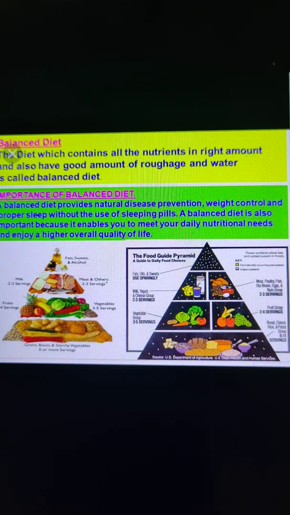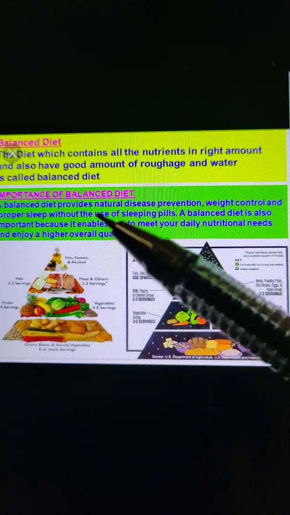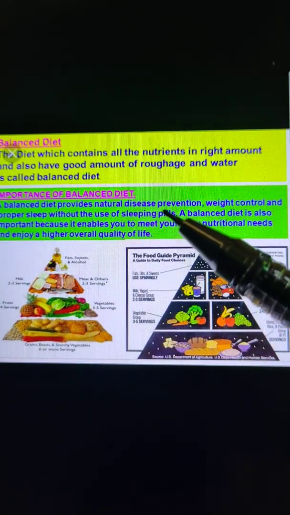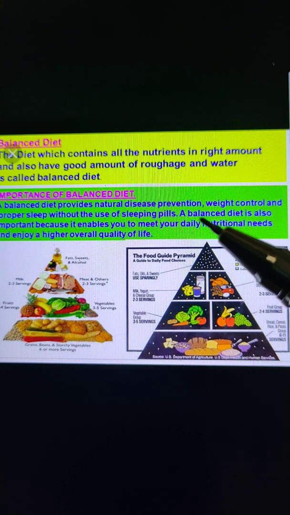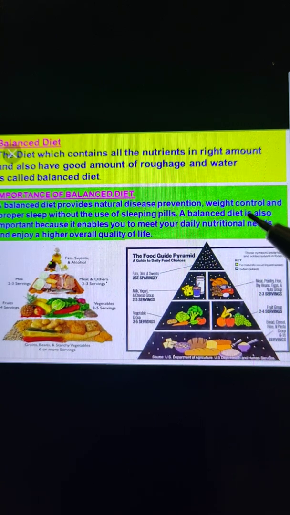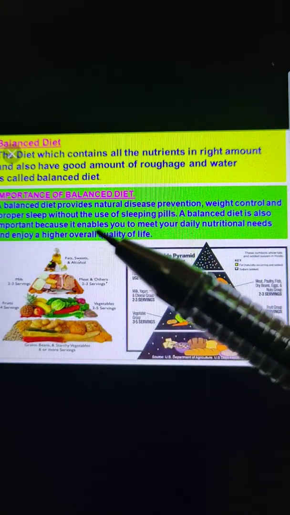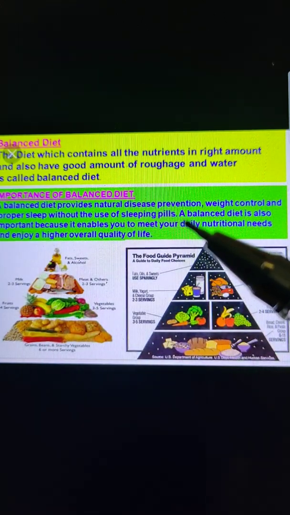It is very important. So what is the importance of a balanced diet? A balanced diet provides natural disease prevention. It prevents us from natural diseases. It also helps in weight control and proper sleep without the use of sleeping pills.